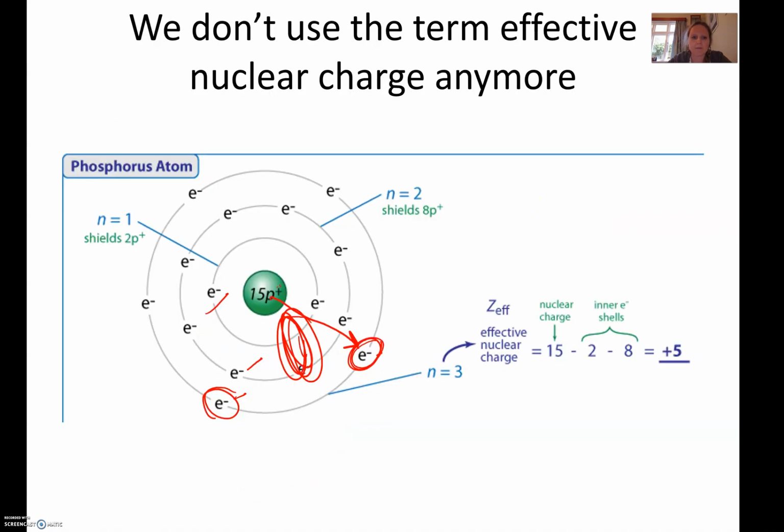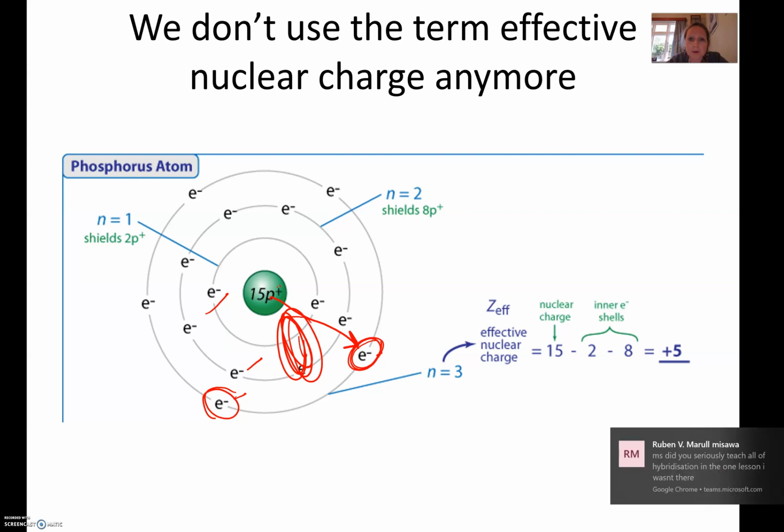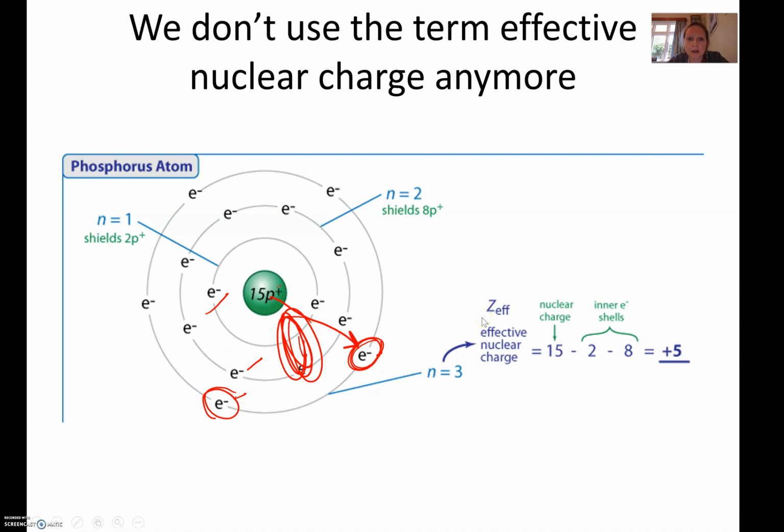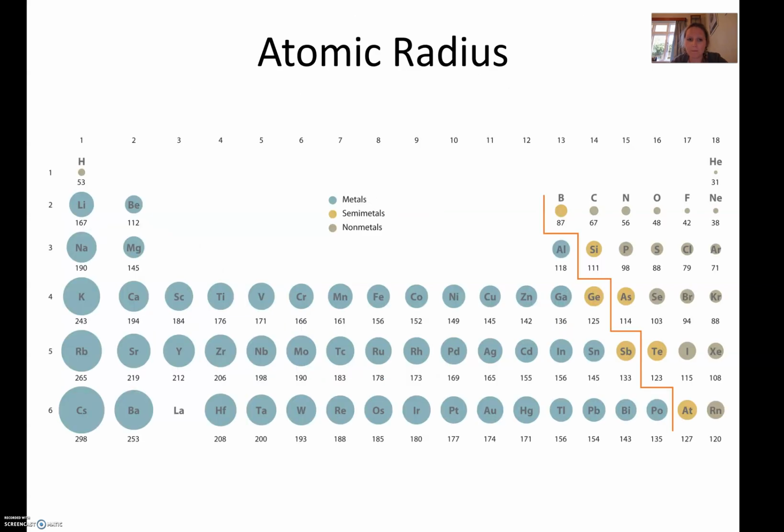Now effective nuclear charge, you'll often see this in textbooks. IB actually talks about this a lot, but we don't talk about it in NCEA. So you don't really need to worry about it at all, but if you see it, you can just ignore it. We're not going to include it in NCEA answers, so I'm actually not even going to explain it. I'm just going to move on.